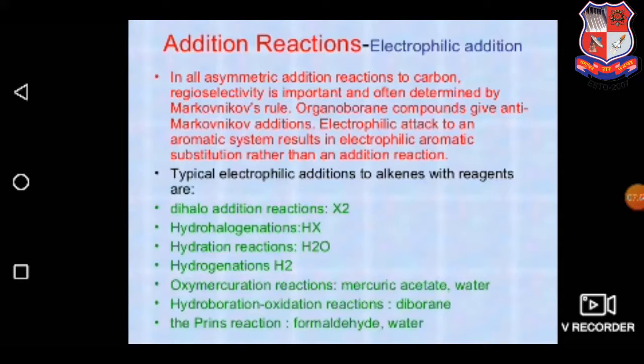Addition type of electrophilic reactions involve dihalo addition reactions, hydrohalogenation, hydration reactions, hydrogenation, oxymercuration reaction, hydroboration oxidation reaction, and the Prins reaction.